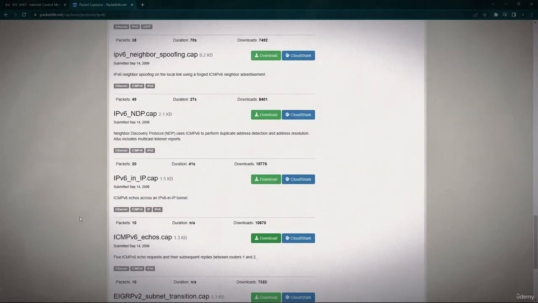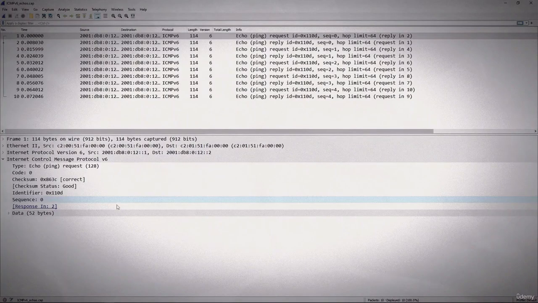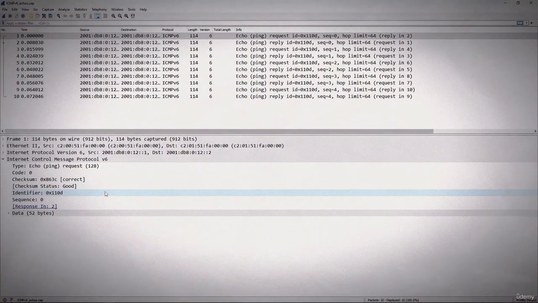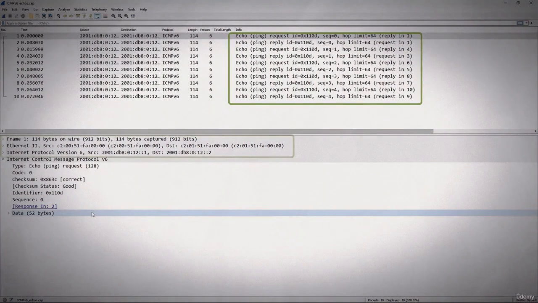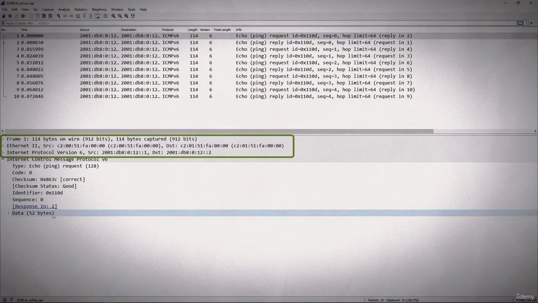I have a packet capture on Packet Life, and you can follow along if you like. We will take two simple examples: ICMP version 6 echoes and IP version 6 NDP. Now I have opened up the echoes, just a test for reachability. And as you can see, we have our ping request, ping reply, pretty simple. And down below you can take a look, you have your IP header.